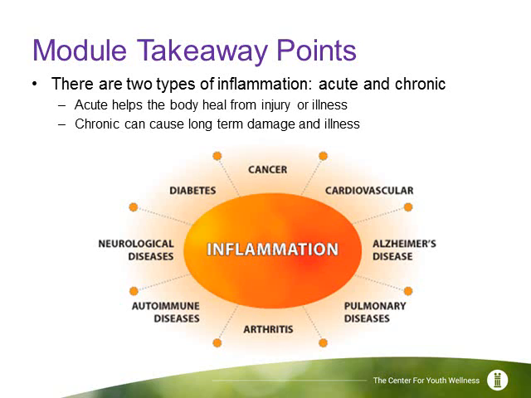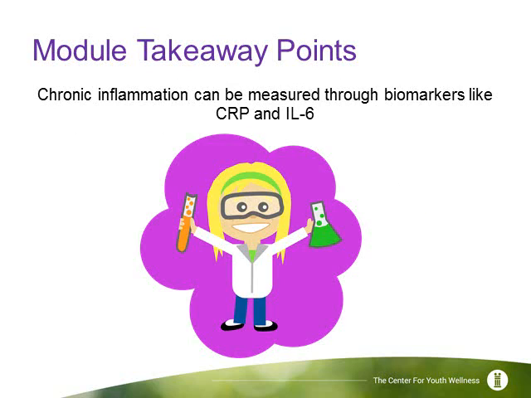There are two types of inflammation, acute and chronic. Acute helps the body heal from injury or illness. Chronic inflammation can cause long-term damage and illness. Chronic inflammation can be measured through biomarkers like CRP and IL-6.